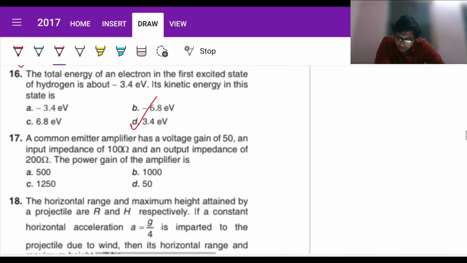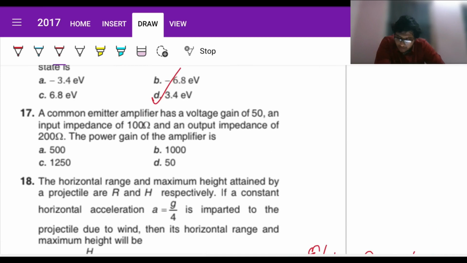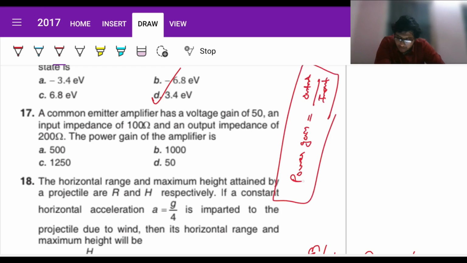It's pretty obvious here. A common emitter amplifier has a voltage gain of this, an input impedance and an output impedance. What is the power gain? It's just going to be output by input. Any gain, power gain, voltage gain, current gain, whatever the quantity is, it is output by input.